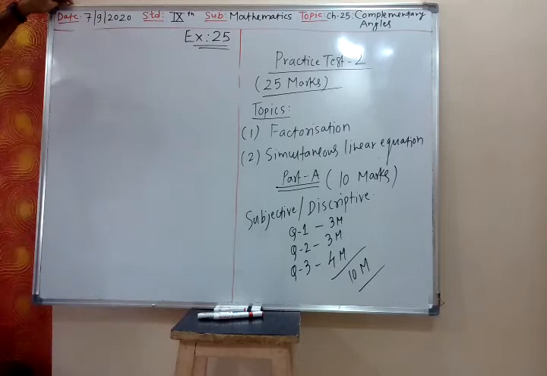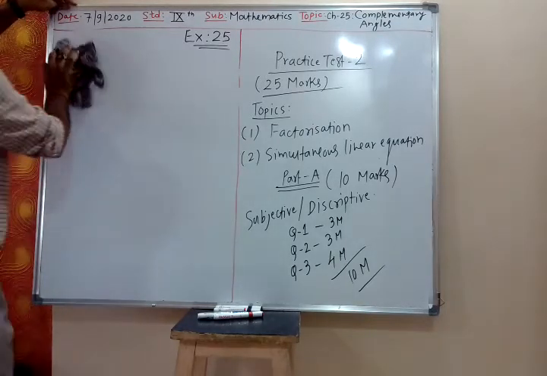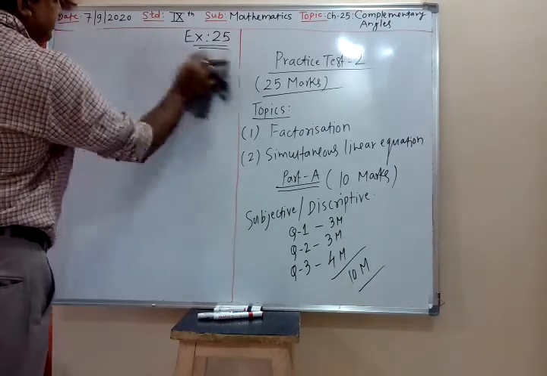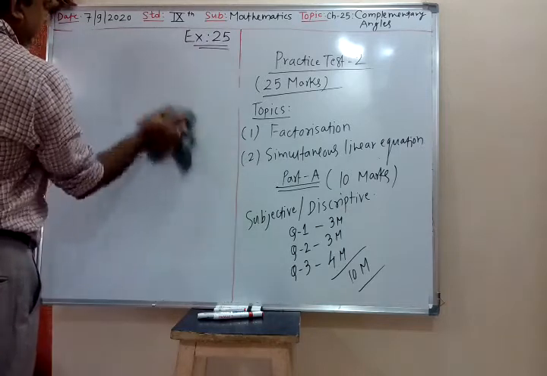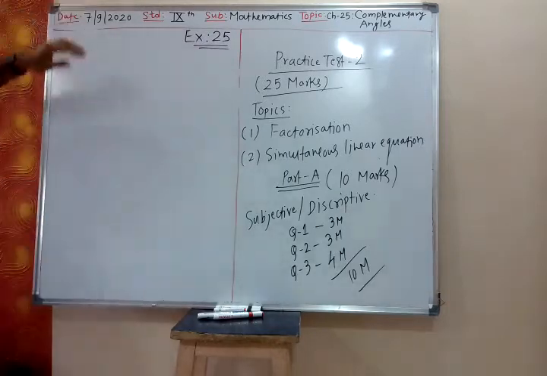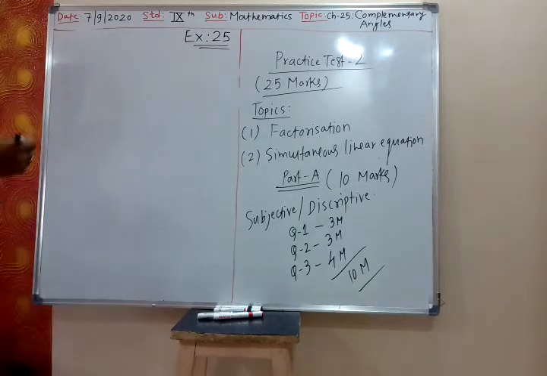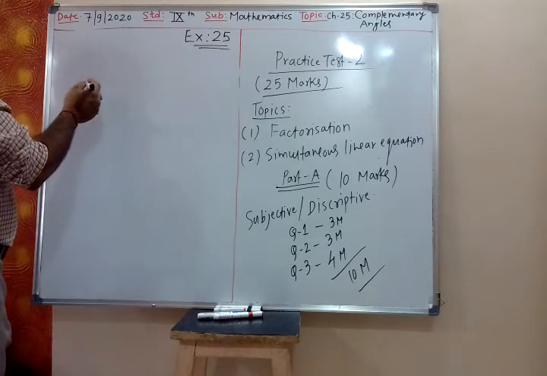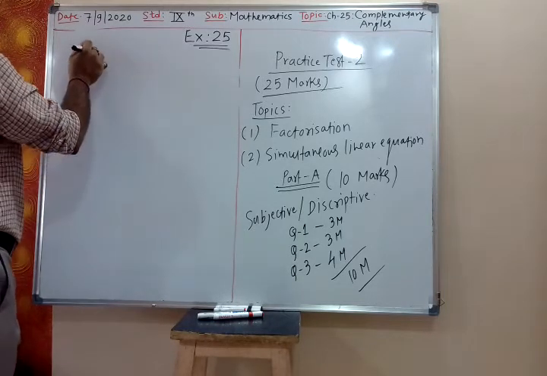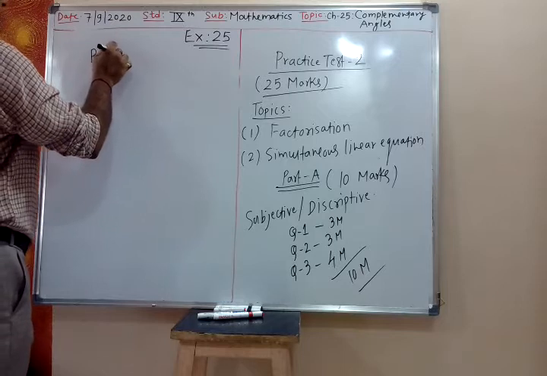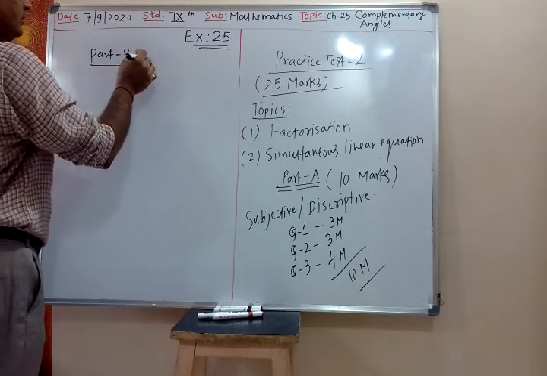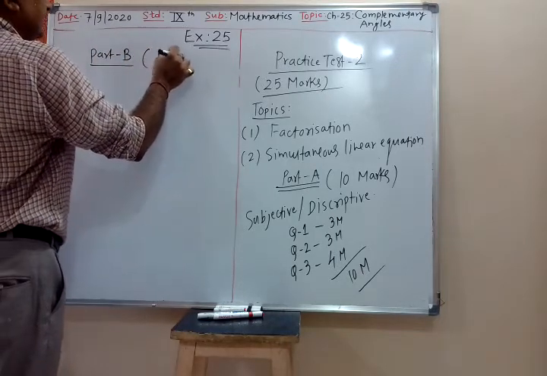Then Part B will be 15 marks, sorry. Part B, this will be 15 marks.